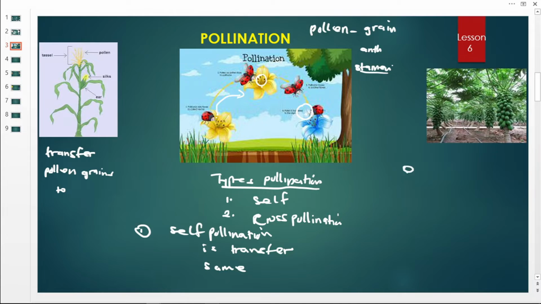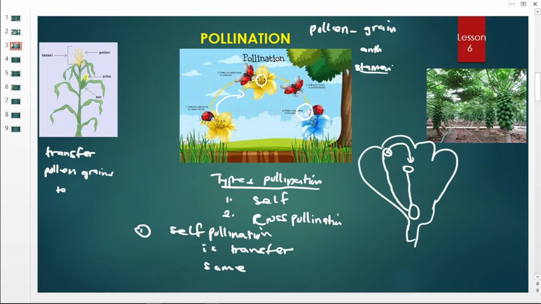So if this is our stigma, this one is the style, then this is the ovary, then we have the male part made up of the filament stalk and the anther. This one produces the pollen grains, then they are carried from the anthers to the stigma of the same flower. If this is our flower, with the flower stalk and so on, the pollen grains are carried from the anthers to the stigma of the same flower, so from here to here of the same flower.